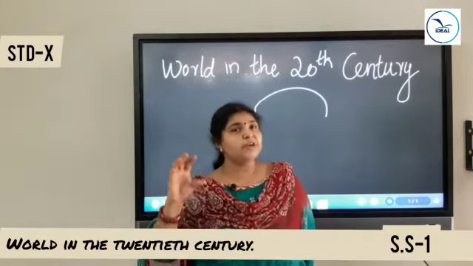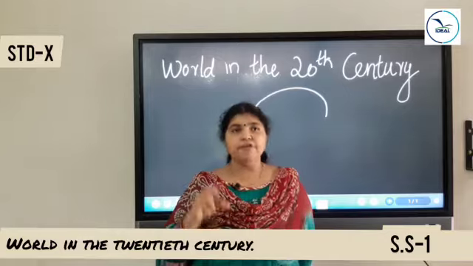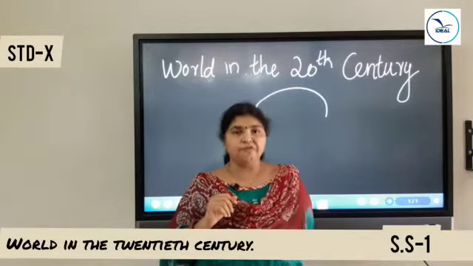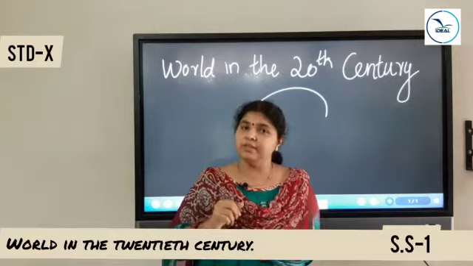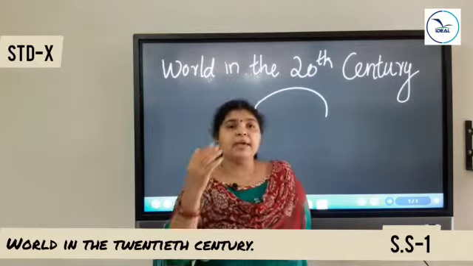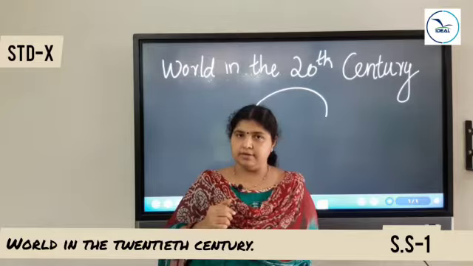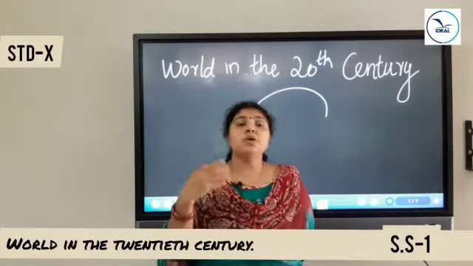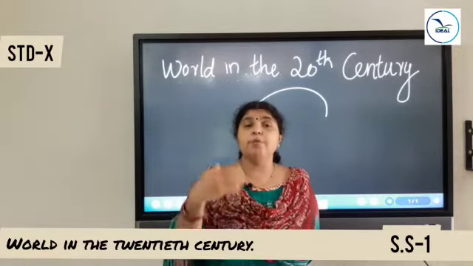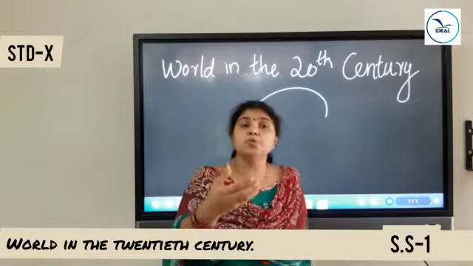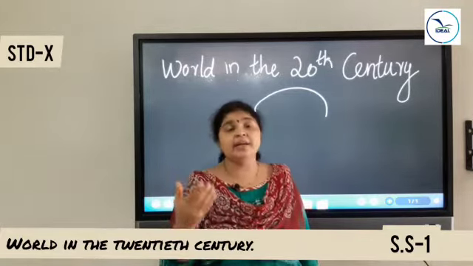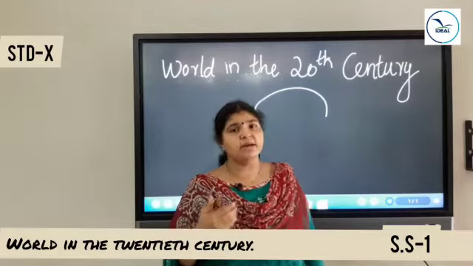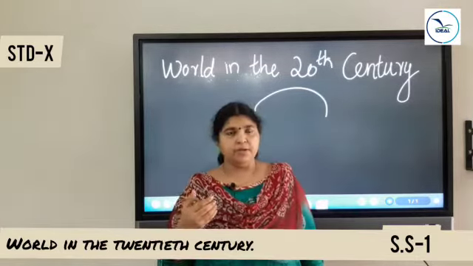So just think of the condition of India. For example, first Britain established trade relations with India, and India became a colony of Britain. Slowly they imposed their political and military supremacy over India. And for nearly 190 years, we were under the control of Britain.